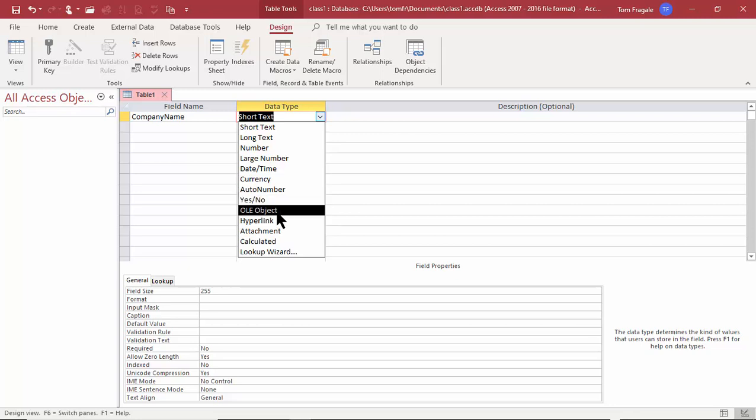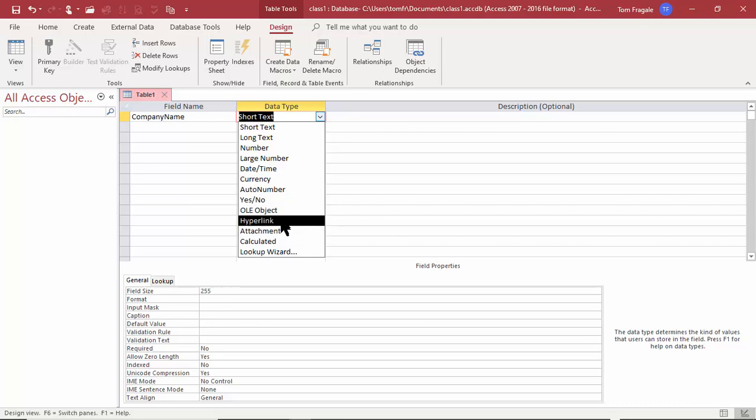Now this one is for legacy databases. I really wouldn't use it anymore because there's better ways to do that. This used to be a way we would capture maybe a picture or a JPEG into our file. But the problem with it is when we use the OLE object, it imports that entire picture into the Access database, and it makes the database much bigger in size. So I would really avoid that one unless you see it in legacy databases.